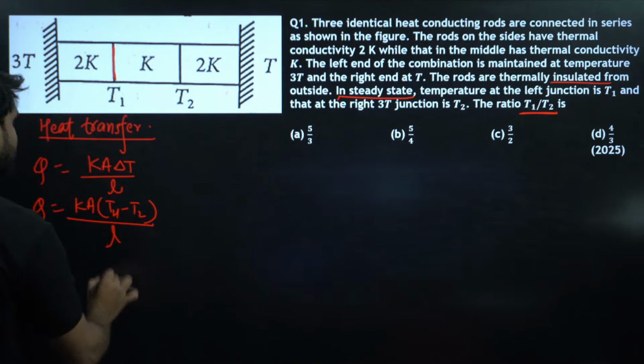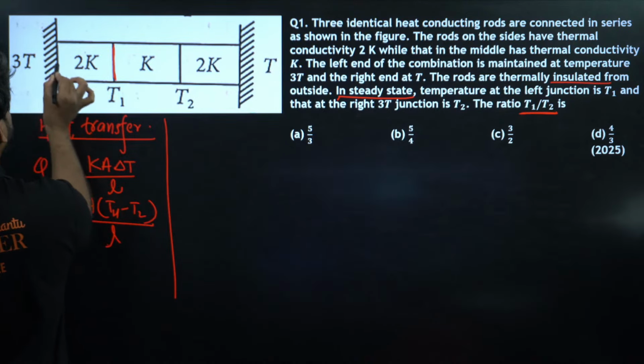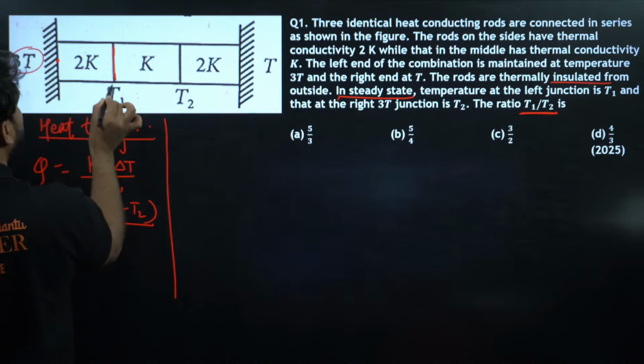If we apply this formula between these two, at this spot the temperature is 3T and this is T1.